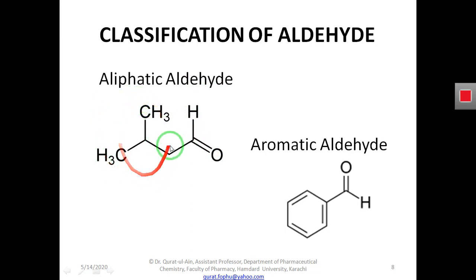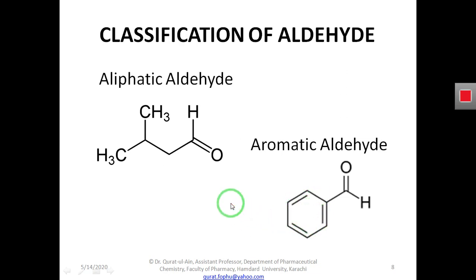So here this is the R group, and here this is the R group. So aldehydes are classified on the basis of the R group. If this R group is a simple open chain, we say that this is an aliphatic aldehyde. If the R group is a ring structure or aromatic group, we say that these are aromatic aldehydes.